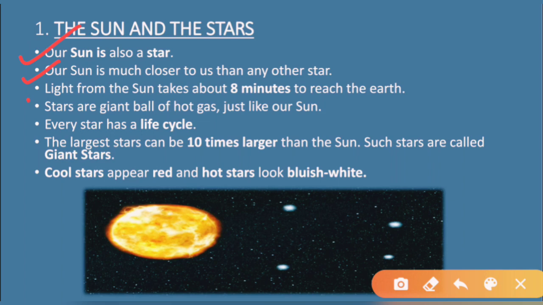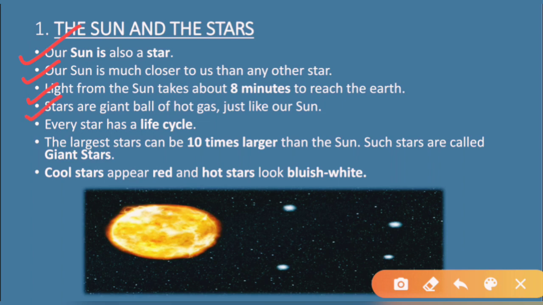Third point, light from the sun takes about 8 minutes to reach the earth. See how many minutes it takes to reach the earth. It takes around 8 minutes to reach the earth. So the light of the sun takes around how many minutes? It takes around 8 minutes to reach the earth, right?